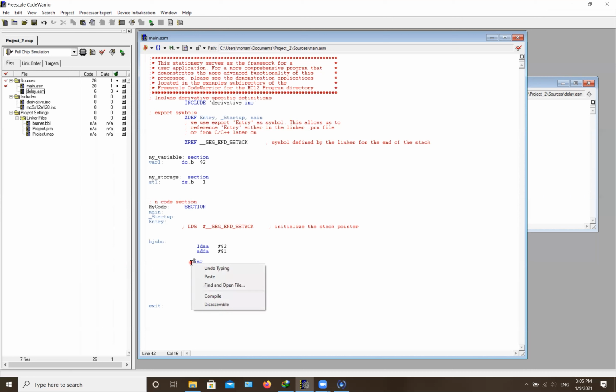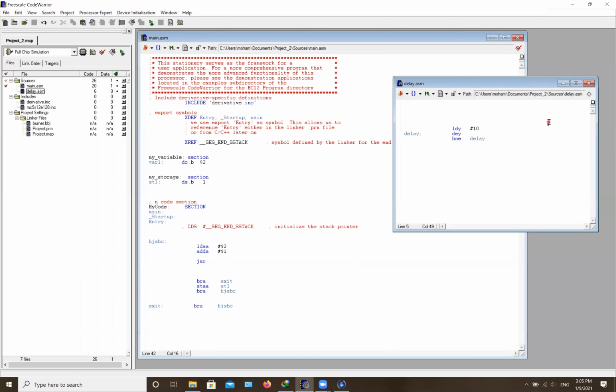It's a subroutine that you are creating. If you are in a class, or if you're a student, you're going to get to this point at some time in your class, and then your instructor is going to explain the subroutine, and this is basically how you create a subroutine somewhere else in your program.